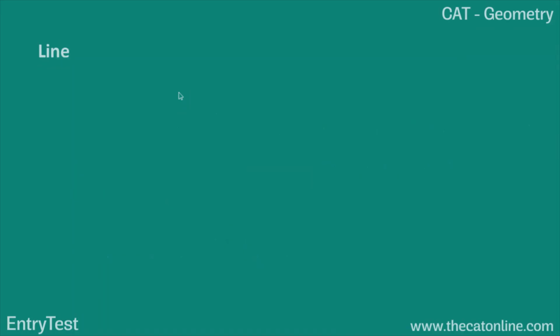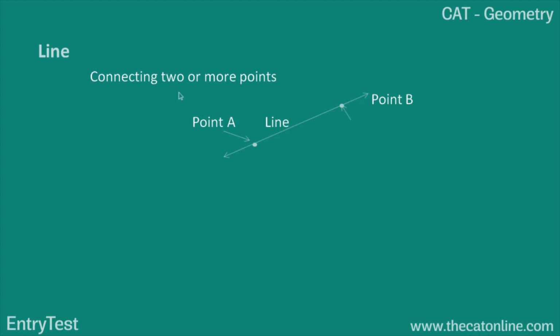So let's start with line. A line is formed by connecting two or more points. You randomly take any 2 points and you connect them, so a line is formed. Now this line can be categorized into 3 different categories: line, line segment, and ray.